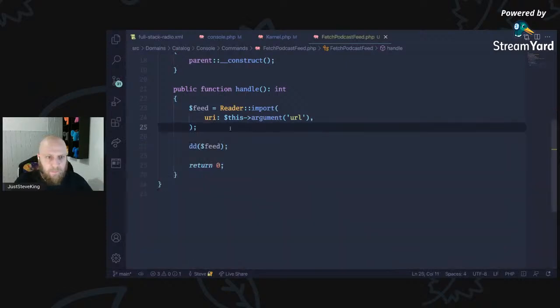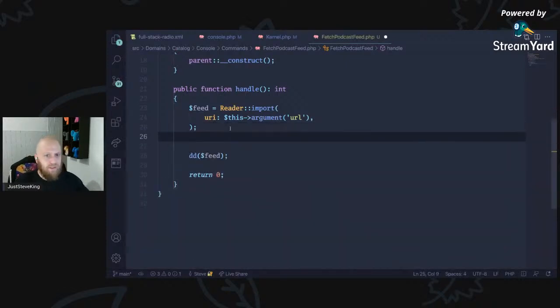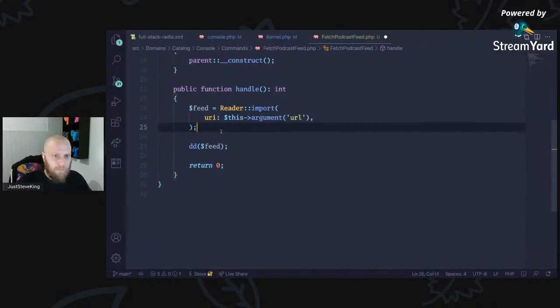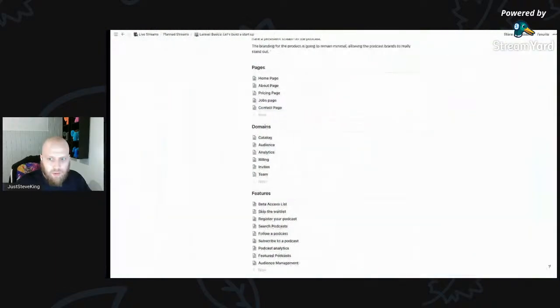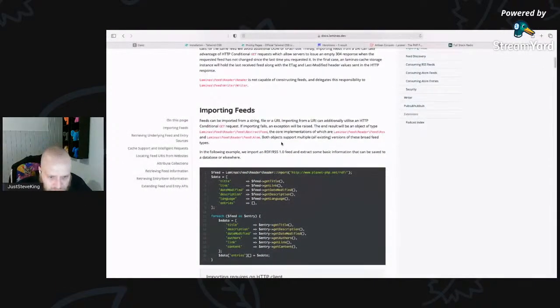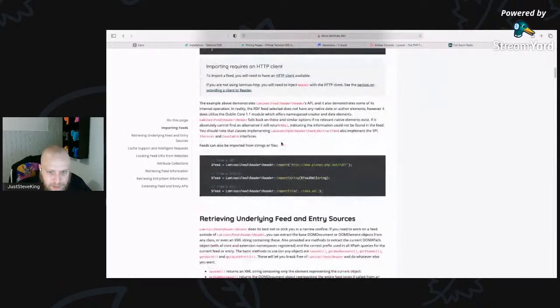Perfect. So what I tend to do is, if I get the feed and I say something like toXML or saveXML, or let's look at the docs. The docs has got a good explanation.